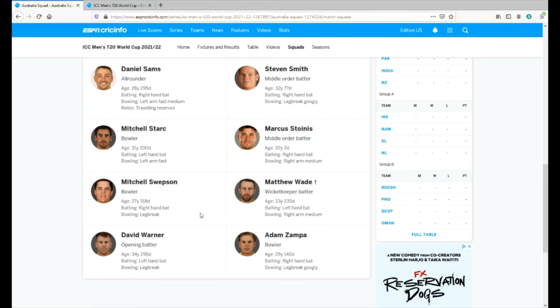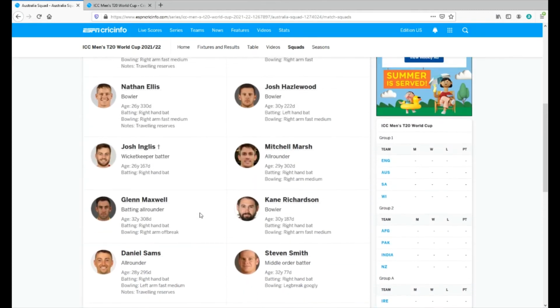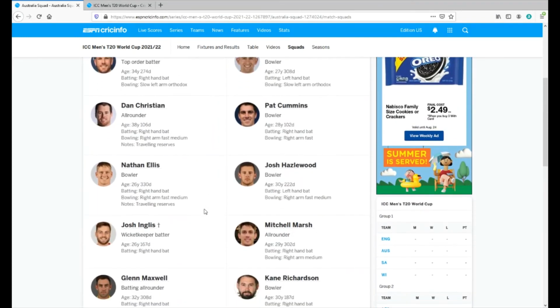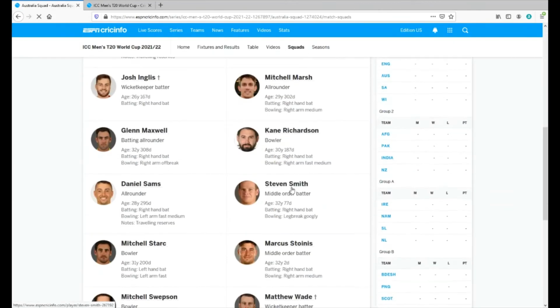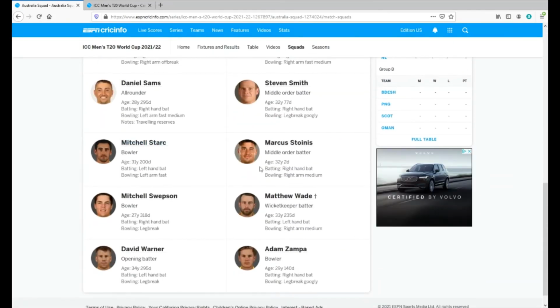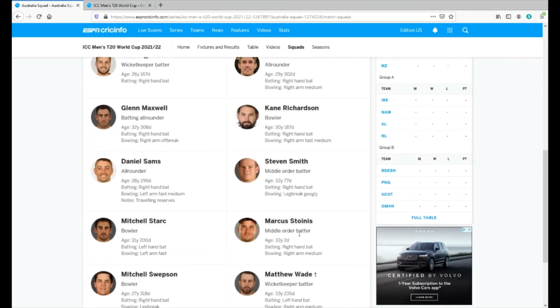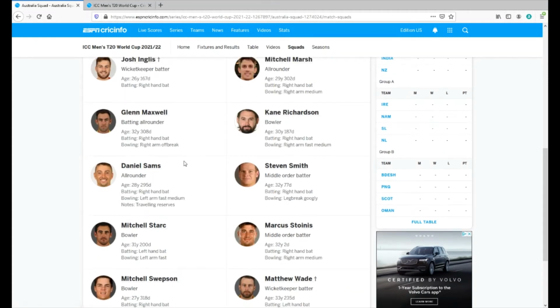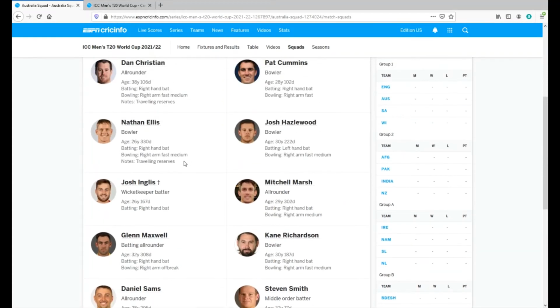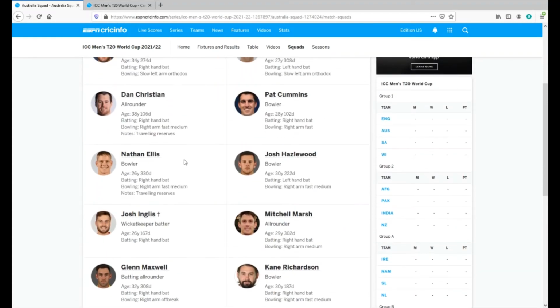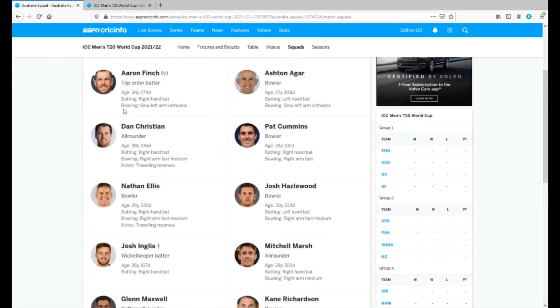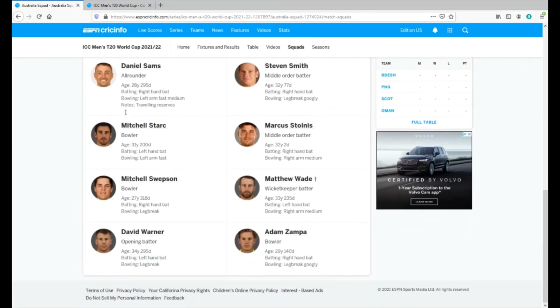I'm not even going to sit here and lie and say that I see a lot of weak spots, because I don't. They're strong with the bowling with Pat Cummins, Mitchell Starc with the ball, and of course Josh Hazelwood bringing the swing. And you also have the option of Kane Richardson. You have Stoinis and Maxwell, the all-rounders that can absolutely create havoc with both bat and ball. And I mean, it's looking like a solid squad.